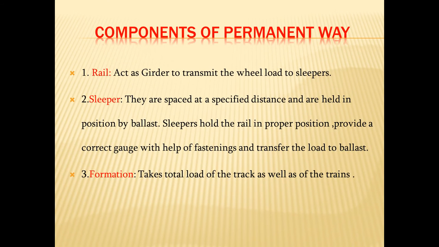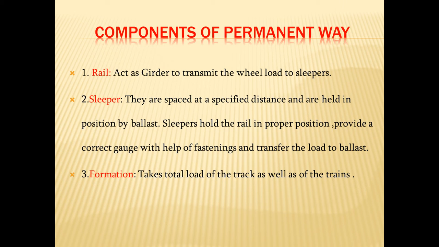Now what are the components of a permanent way? Already we have seen the rails, sleepers, and the last portion is the formation. Why are the rails provided? A rail acts as a girder, a steel beam, to transmit the wheel load to the sleeper. The load coming through the locomotive, which is dynamic in nature, has to be transferred to the ground.